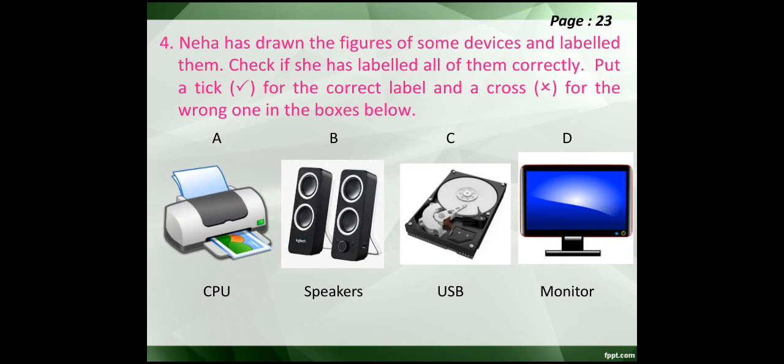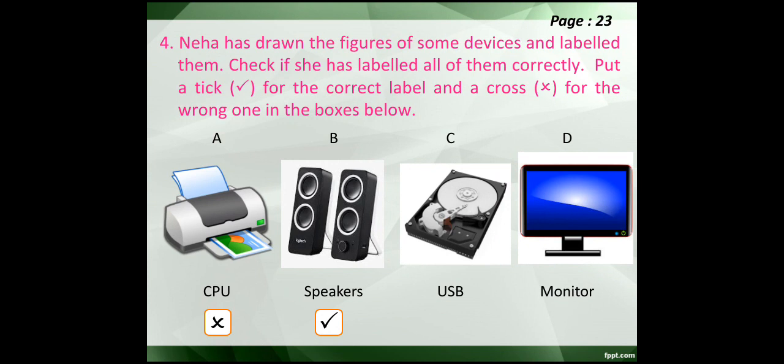So what we will do, we will make a cross in the box, like this. B, the device shown in B, and Neha has written speakers. Yes, these are speakers. So put a tick into the box. Neha has given the right name to the device.